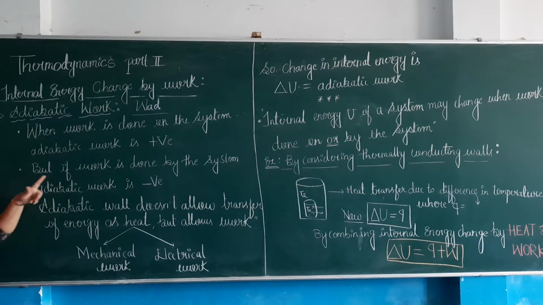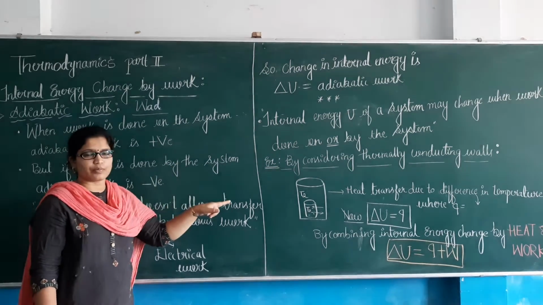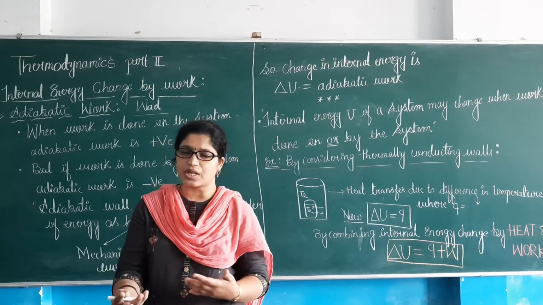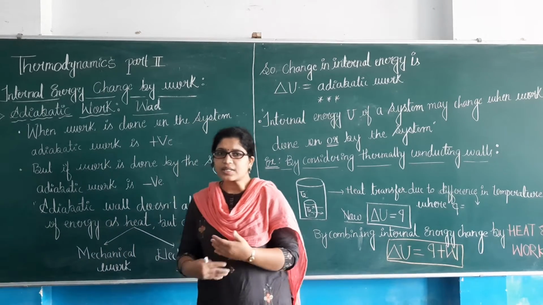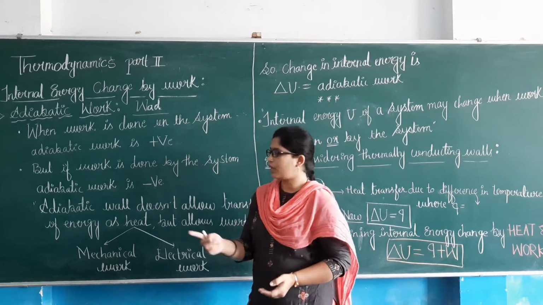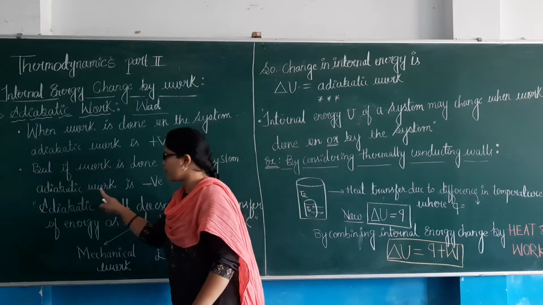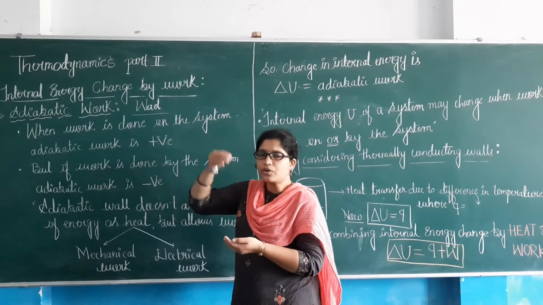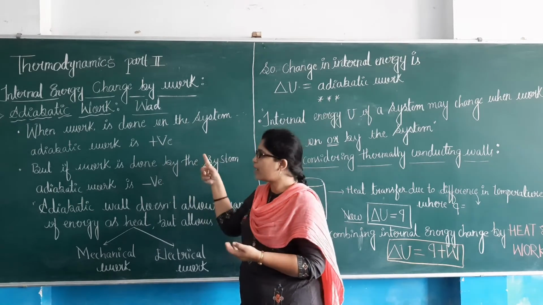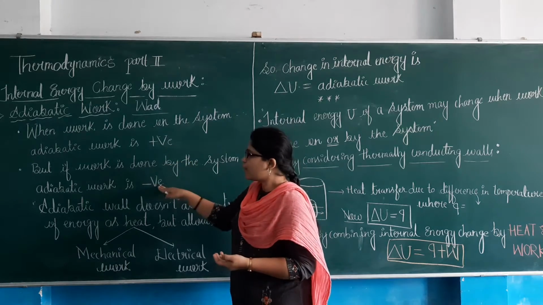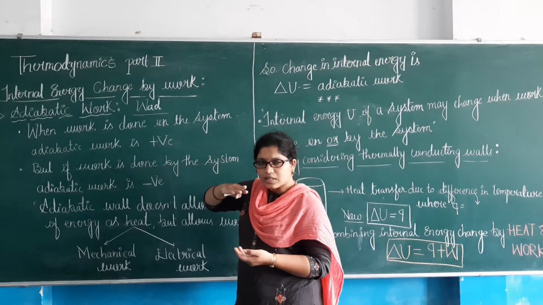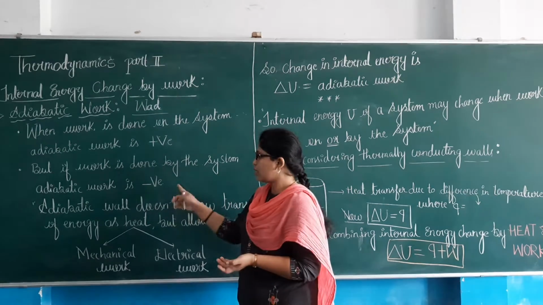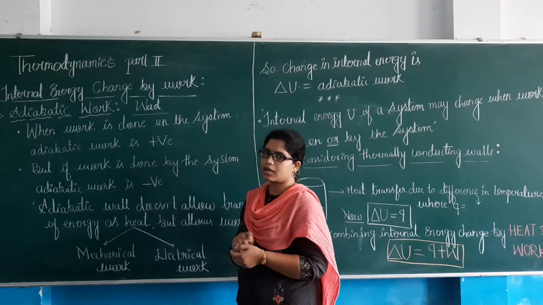If the work is done by the system, in the sense the system releases certain amount of energy, or any energy transfer is taken from the system, then adiabatic work will be negative, because it is going away from the system. If it is coming into the system, then adiabatic work will be positive. If the work is done by the system, or the system is expending certain amount of energy, then we can say that adiabatic work is negative.